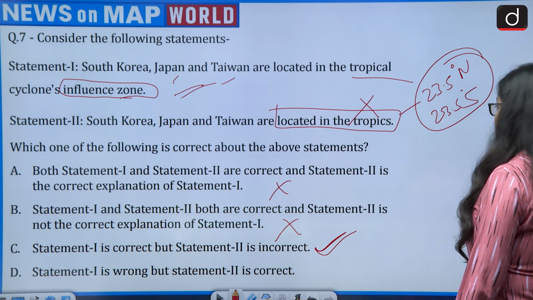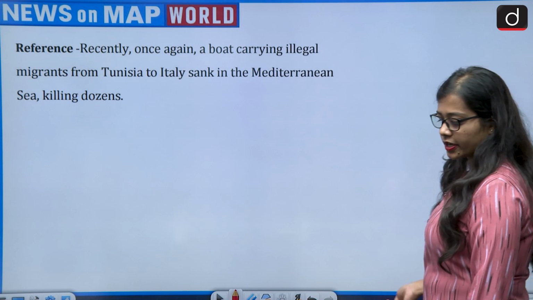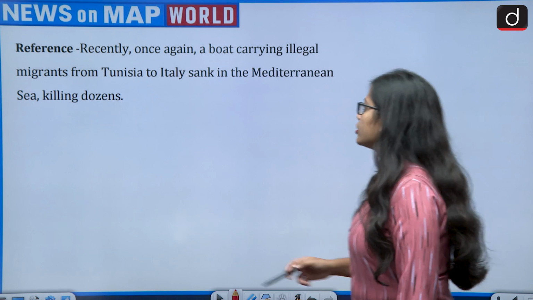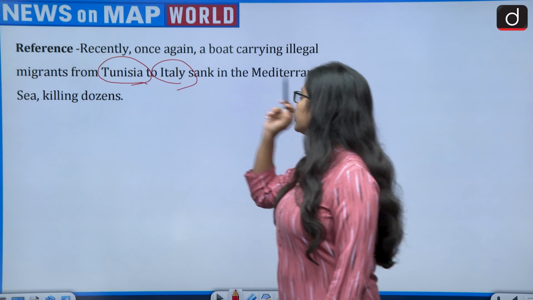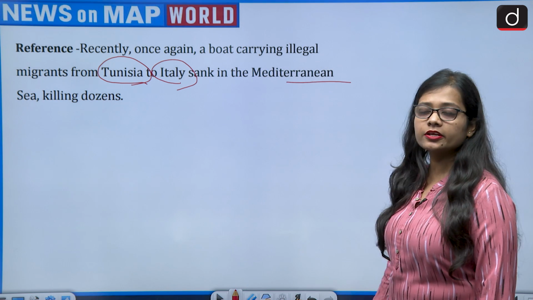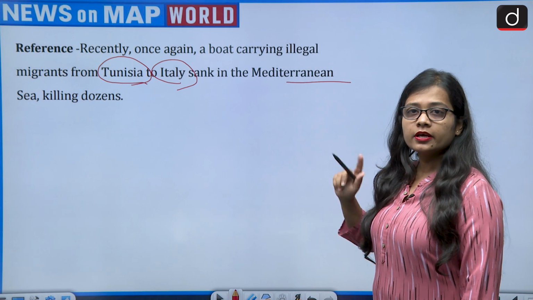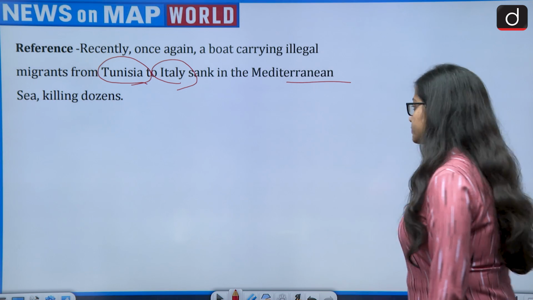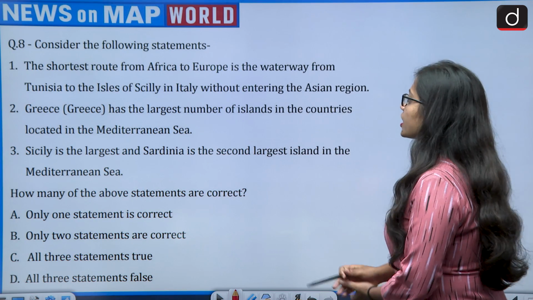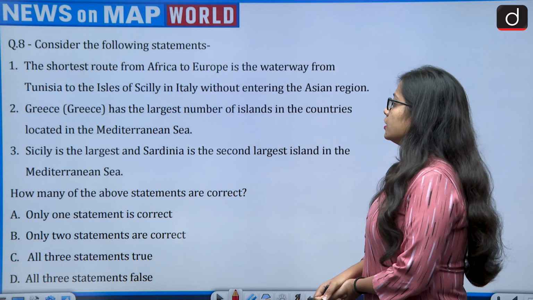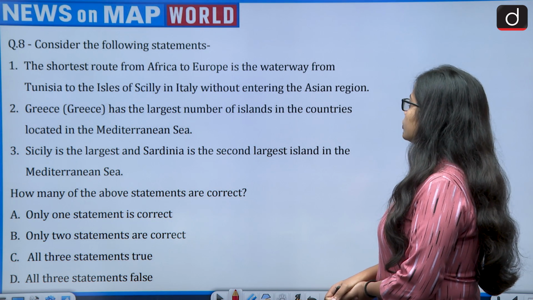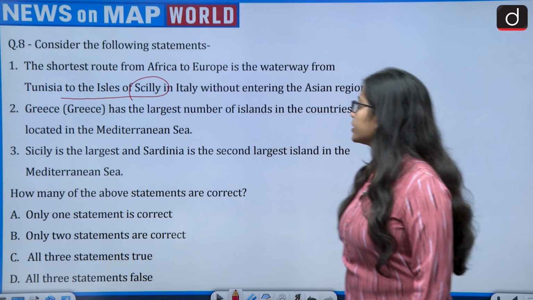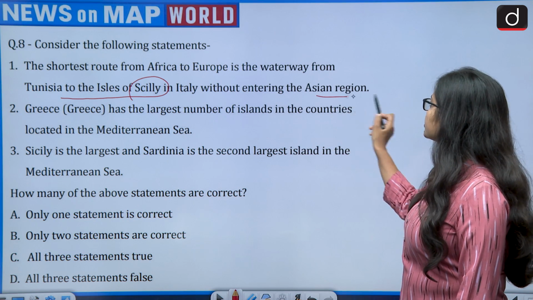So moving on to the next question. The reference says that recently once again a boat carrying illegal migrants from Tunisia to Italy sank in the Mediterranean Sea, killing dozens. So this is one of the problems, that illegal migration does take place from Africa to Europe. So let's see the question. Consider the following statements. First, the shortest route from Africa to Europe is the waterway from Tunisia to the Isles of Sicily in Italy without entering the Asian region.